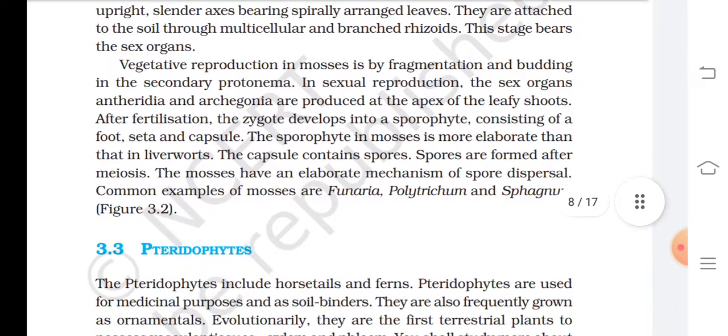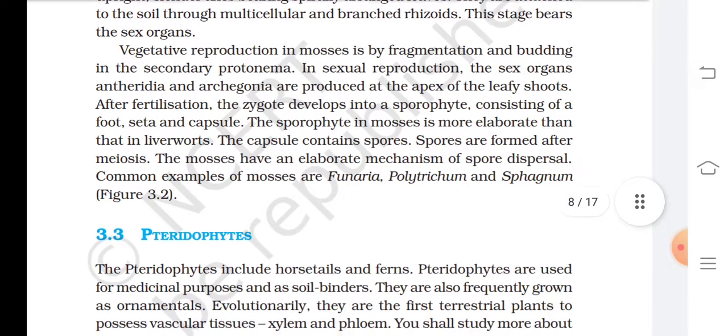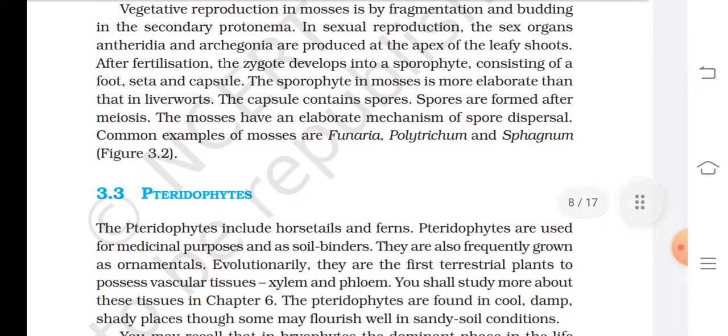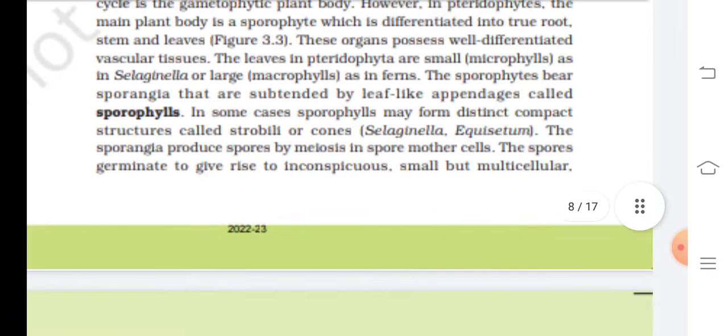The sporophyte in mosses is more elaborate than in liverworts. The capsule contains spores. Spores are formed after meiosis. The mosses have an elaborate mechanism of spore dispersal. Common examples of mosses are Funaria, Polytrichum, and Sphagnum, Figure 3.2.